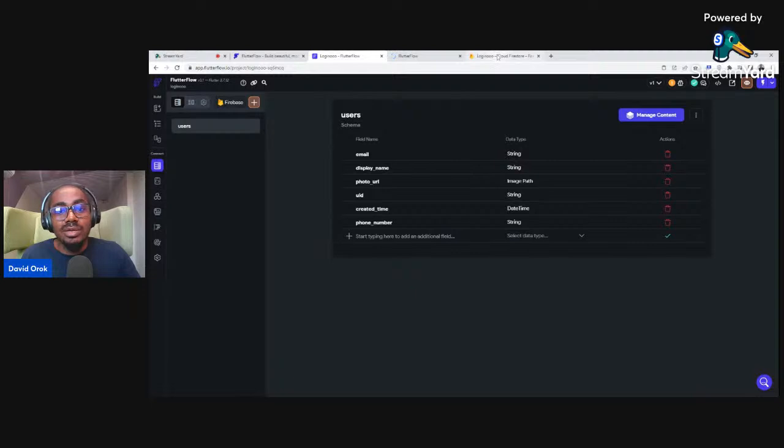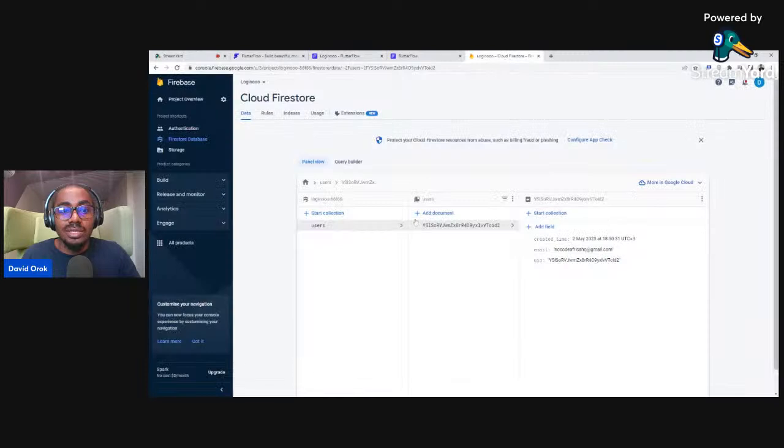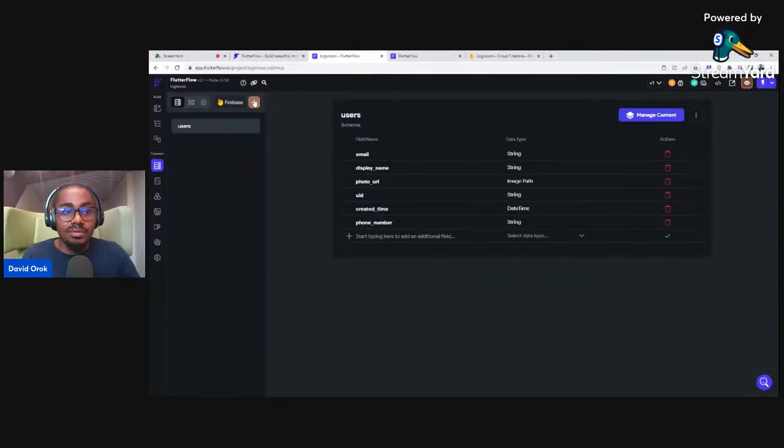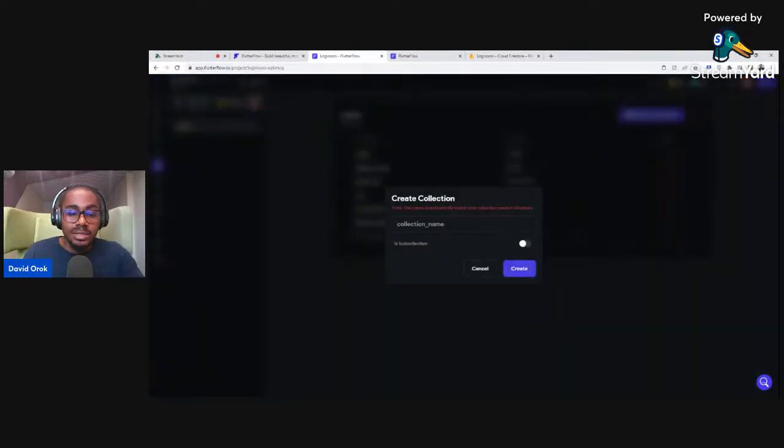And the way it's done in FlutterFlow is that you need to create a collection, like the folder that these things will be stored inside. You have to create it inside FlutterFlow. You have to also create it inside Firebase. And they have to have the same spelling and everything. So let's do that. Let's start with FlutterFlow. So I'll call this user data. Okay, so user underscore data.